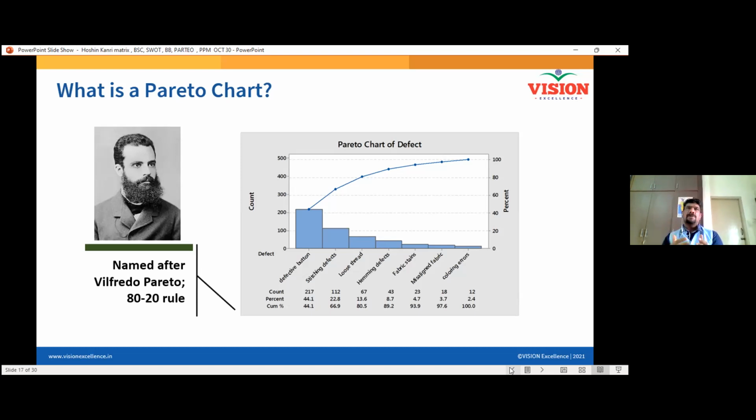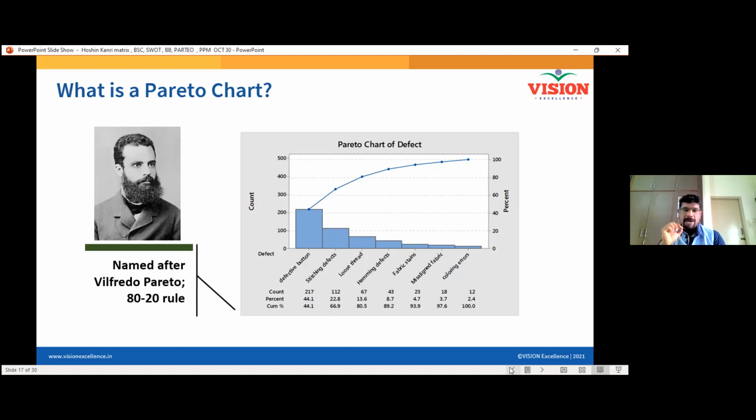So we are in the process of identifying that 20% of the problems. Instead of focusing on all the 10-15 problems, if my team is able to focus on 20% of the problems, it will be easy for me, right? So I don't have to worry about the remaining, because solving this 20% of the problems is going to increase my revenue or efficiency or performance by 80%. That is a very good deal, right? So that is what this Pareto is going to do.